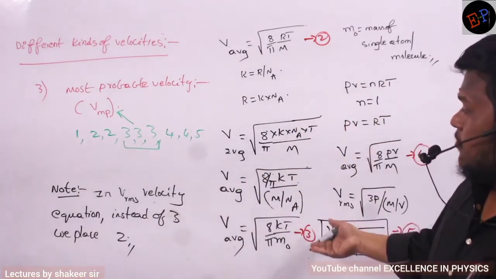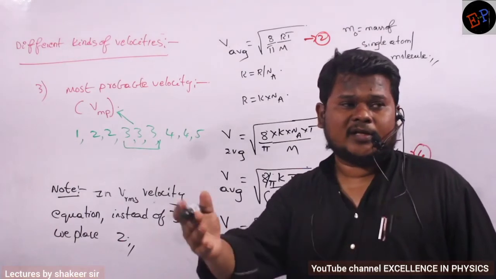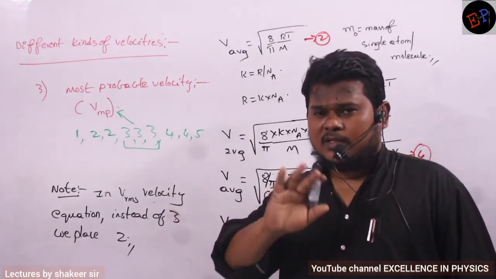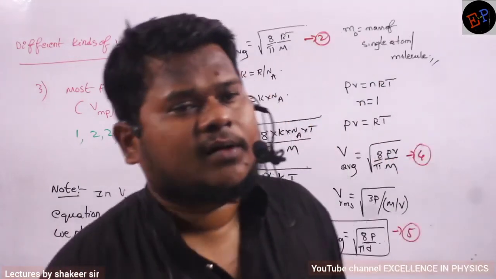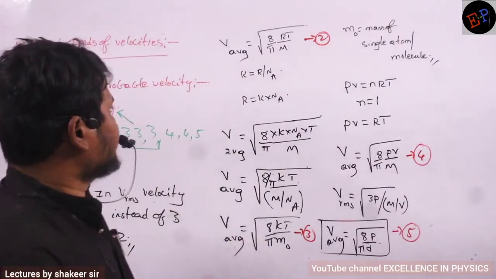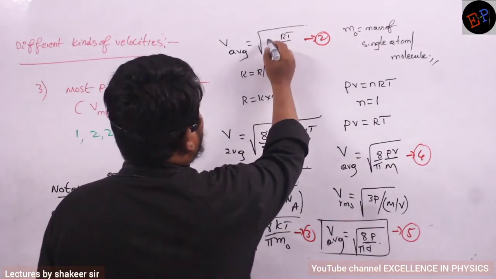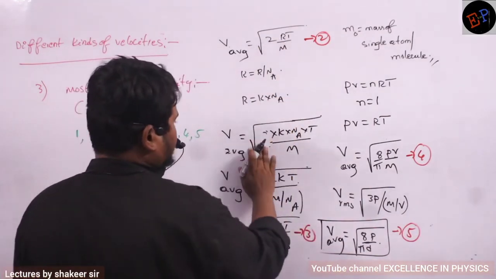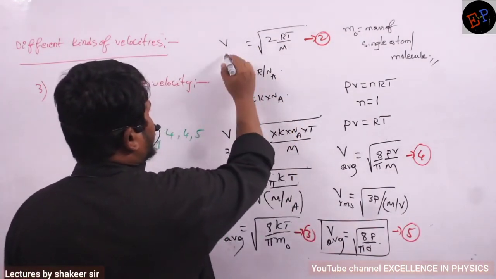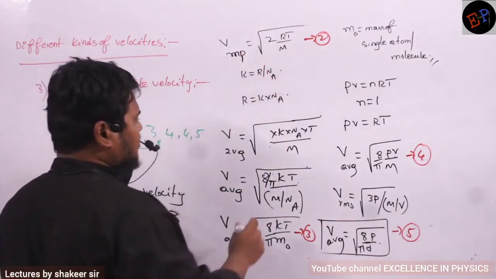Here in average velocity, we have written 8 by pi, no? Remove all the 8 by pi's and place 2. Then they will become the equations of most probable velocity. So wherever you find 8 by pi, you substitute 2 RT by m. And this is MP, most probable velocity.